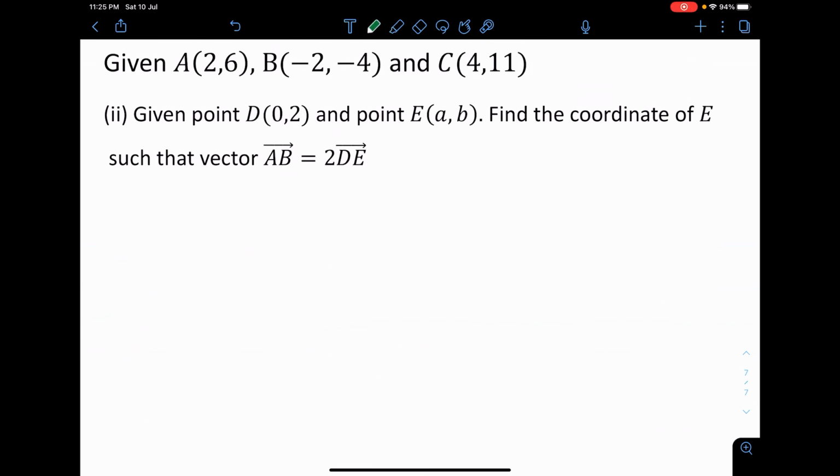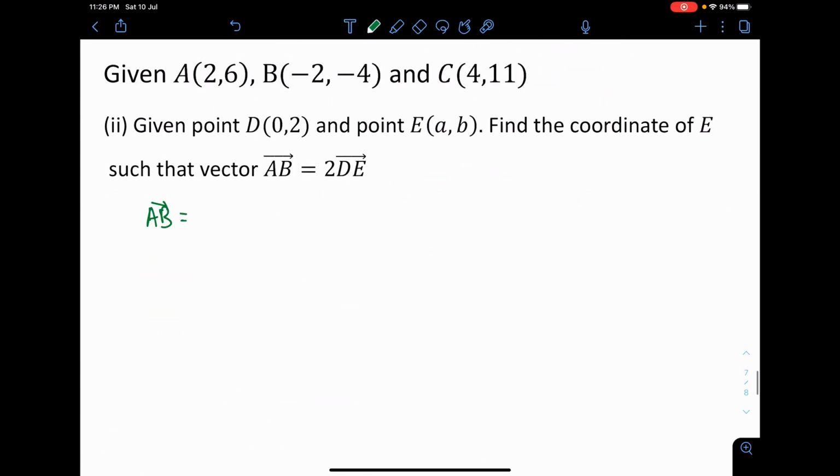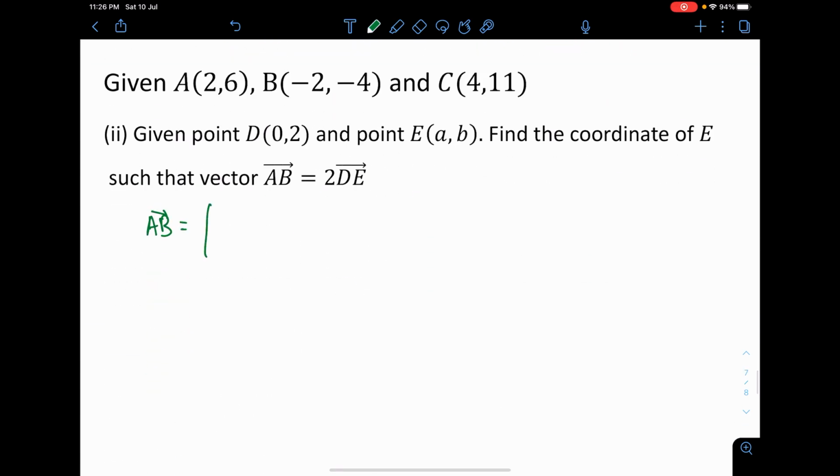Next, you have point A, point B, point C, and you have point D and point E. Find the coordinate of E such that AB is 2 of DE. Wow, this is so many things to ask. First I need AB, so I'll just use the AB that I got earlier. I had AB as negative 4 and negative 10. So this equals 2 of vector DE.